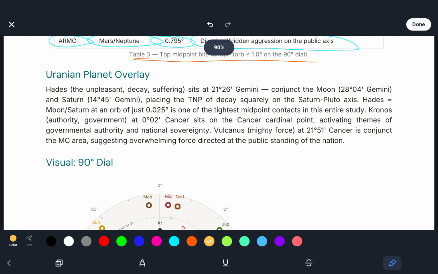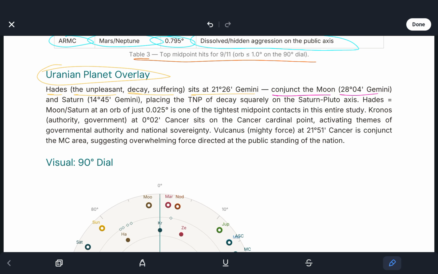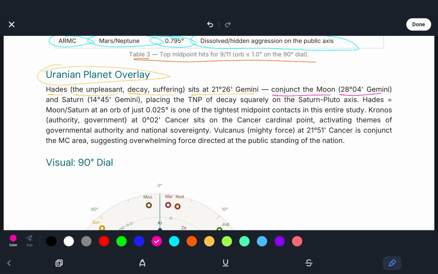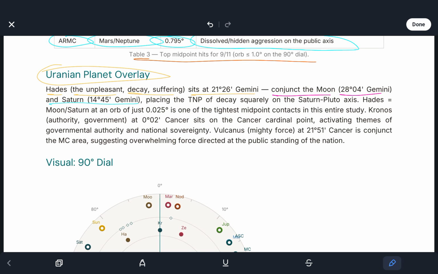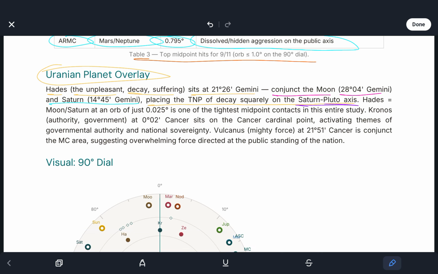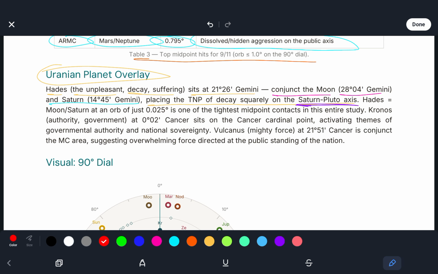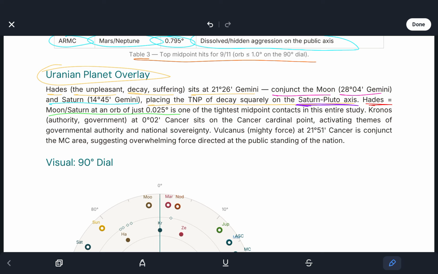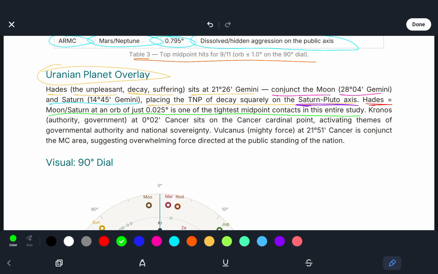Here is the Uranian planet overlay. Hades is the unpleasant, decay, suffering, and it sits at 21 degrees 26 Gemini. It's conjunct the Moon, which is at 28 degrees 04 Gemini, as well as Saturn, 14 degrees 45 Gemini, placing the TNP of decay squarely on the Saturn-Pluto axis. So that would be Hades equals Moon-Saturn at an orb of just 0.025 degrees. It's one of the tightest midpoint contacts in this entire study.